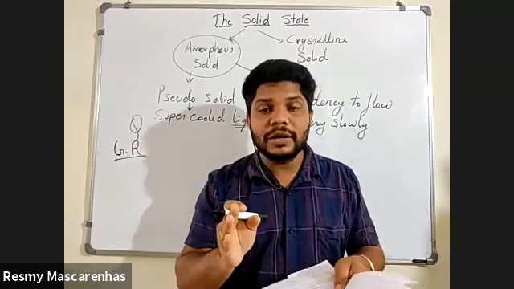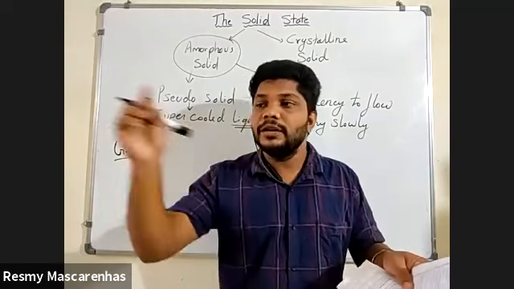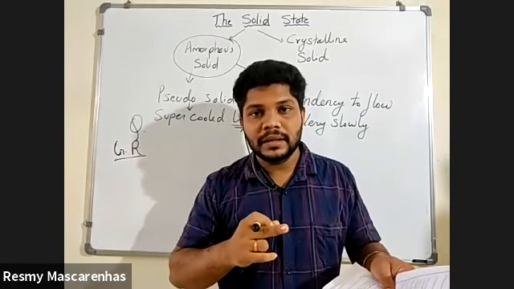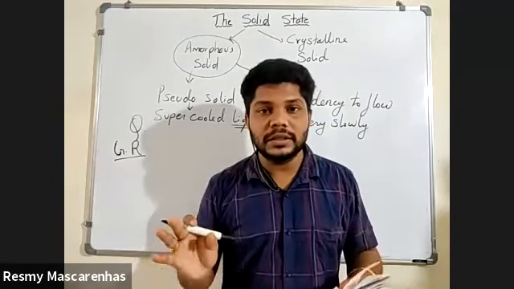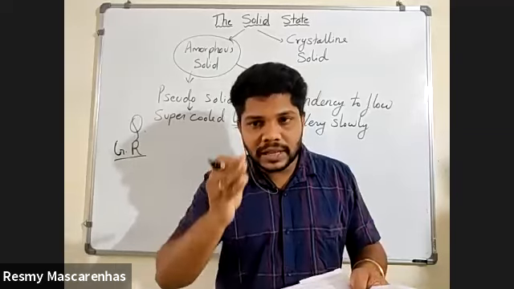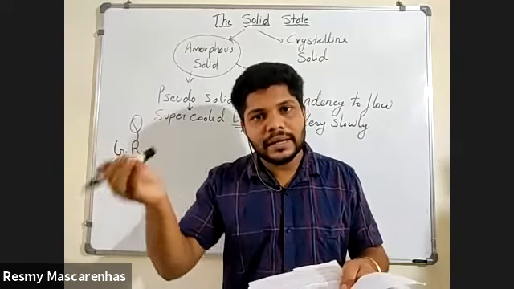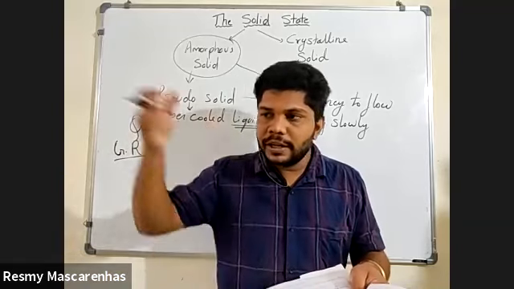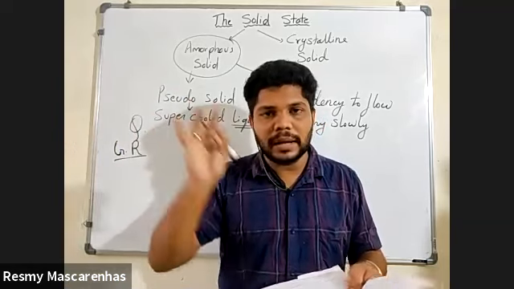So rather than that, you have to give a range. It is melting at 140 degrees to 160 degrees. So anywhere in between it will melt. That's why they have said gradually soften over a range of temperature. So at 140 degrees, it will start softening, and after that, it will turn into a liquid. So from 140 to 160, anywhere it will melt, they are saying. We cannot give a particular temperature.